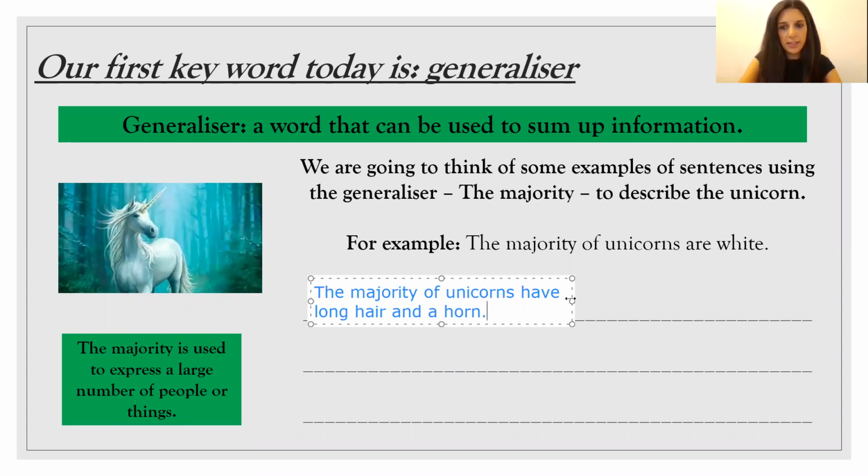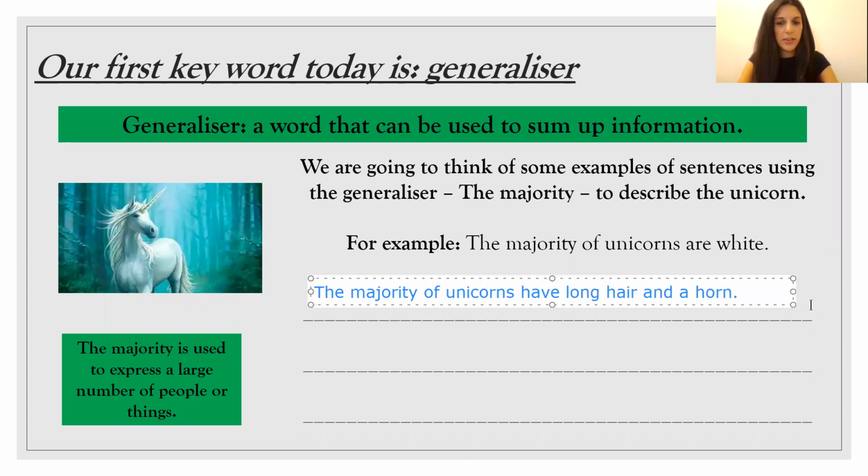That is my sentence that I can think of using the generalizer, the majority. It makes sense, and I've also managed to use a simple conjunction in my sentence. When you have a go at this today, you're going to be writing 2 examples for each generalizer and for each adverbial. So here we have 2 examples.